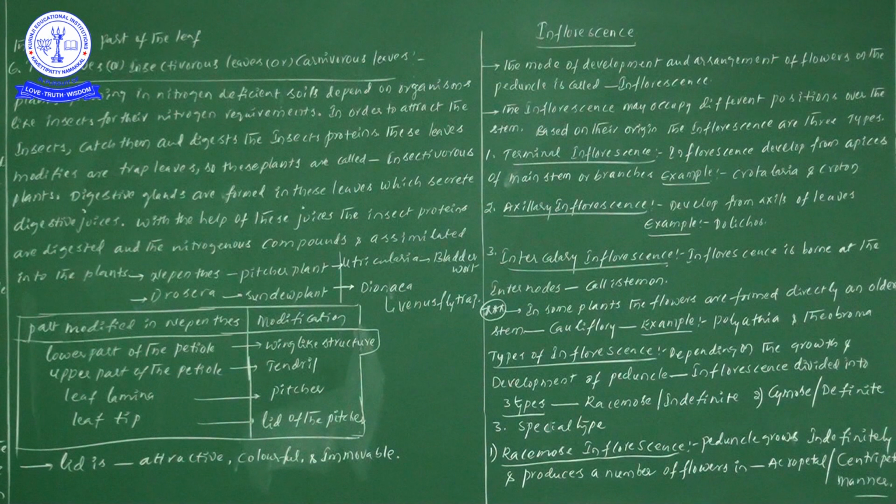So there are different examples of such plants. What are those? Nepenthes, Drosera, Utricularia, and one more is Dionaea. Now, Nepenthes is also known as pitcher plant. Drosera is also known as sundew plant. Utricularia is also known as bladderwort.